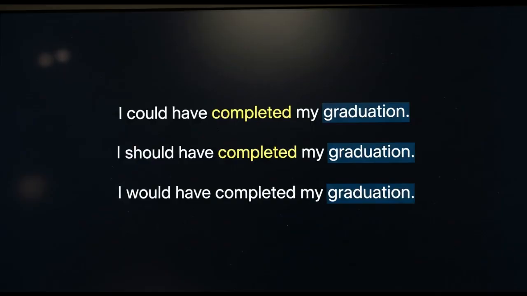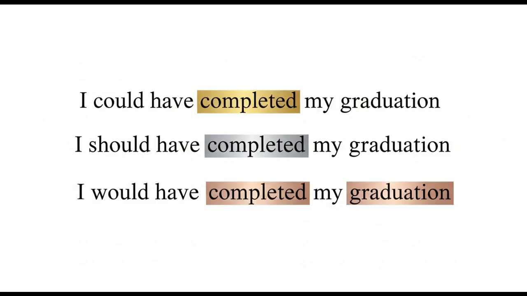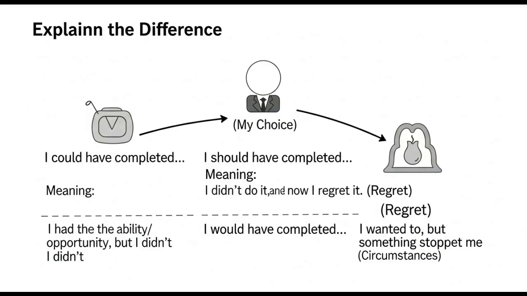I could have completed my graduation. I should have completed my graduation. I would have completed my graduation. Now, if I remove could, would and should from these sentences, the sentence is the same. I have completed my graduation. One small word makes such a huge difference. The sentence is the same, but the meaning changes completely when you add these modal verbs.